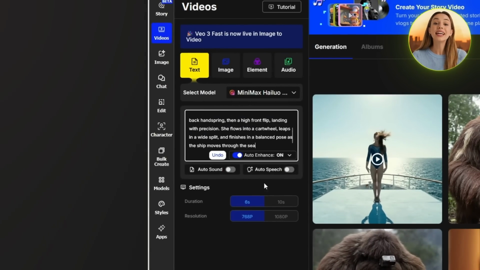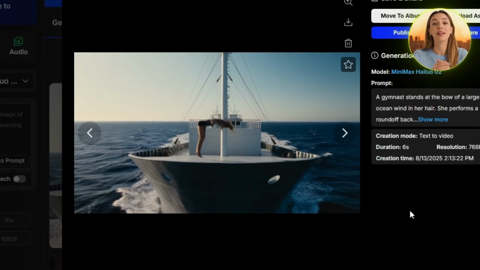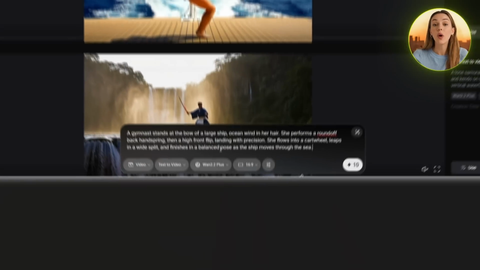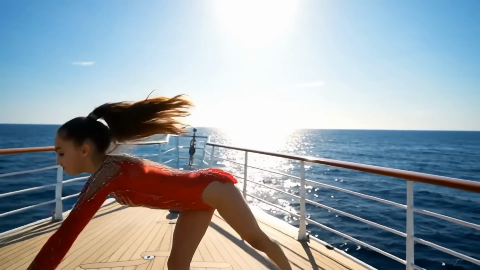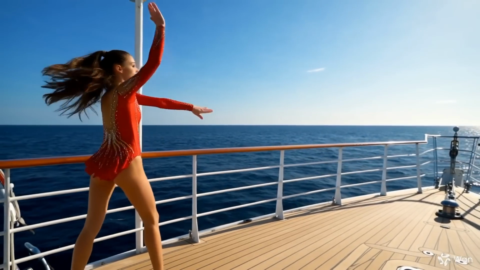Once again, Hailuo did get a very beautiful shot of the gymnast in a ship, but her movements seem to be completely off. Her body movements make absolutely no sense. Finally, Wan 2.2 handles this prompt quite well. First off, the ocean in the back looks beautiful, and there are no inconsistencies. The ocean air is lightly brushing her hair, just as I described in the prompt.